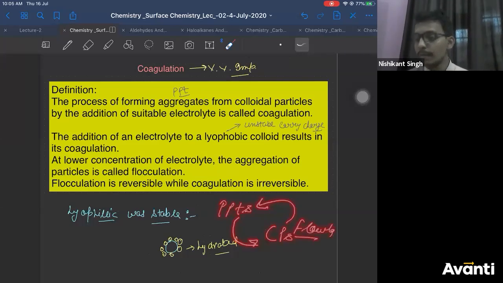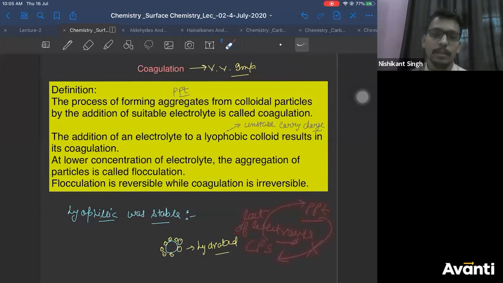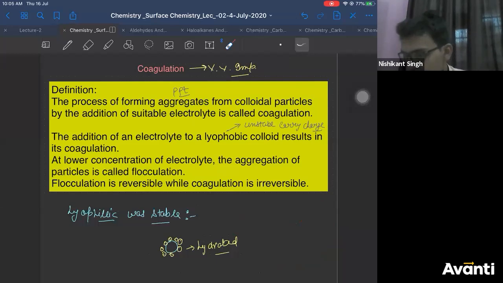But if you have added a lot of electrolyte to colloidal particles, then your precipitate cannot be converted back to colloidal particles. Okay? Is that clear? Yes, Ravi Kiran, you are right. So flocculation is reversible, whereas coagulation is not reversible.